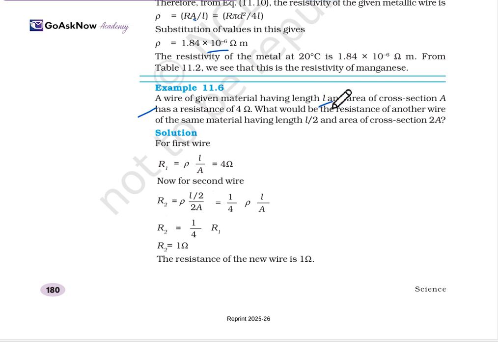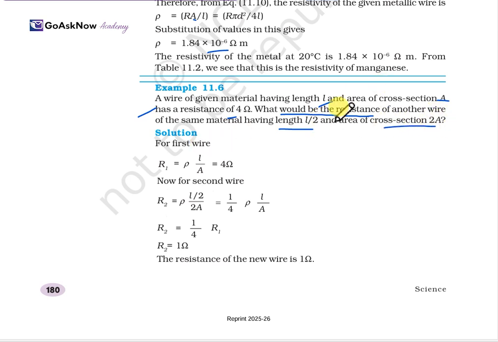We have a wire of length L and area of cross section A, having a resistance of 4 ohm. What would be the resistance of another wire of the same material, having a length of L upon 2 and area of cross section 2A?